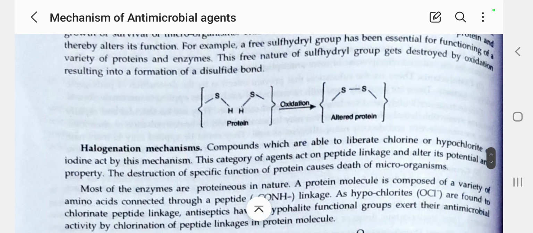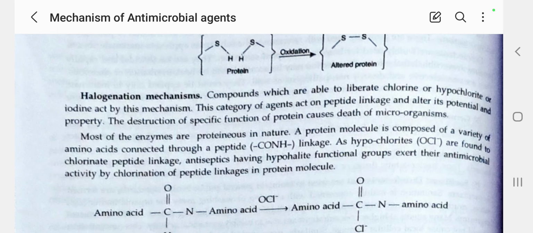Next we'll see the halogenation mechanism. What drugs come under this mechanism? Those which liberate chlorine, hypochlorite or iodine act by this mechanism, for example chlorinated lime and hypochlorite, or iodine in the form of mild silver protein, weak iodine, strong iodine and aqueous iodine.